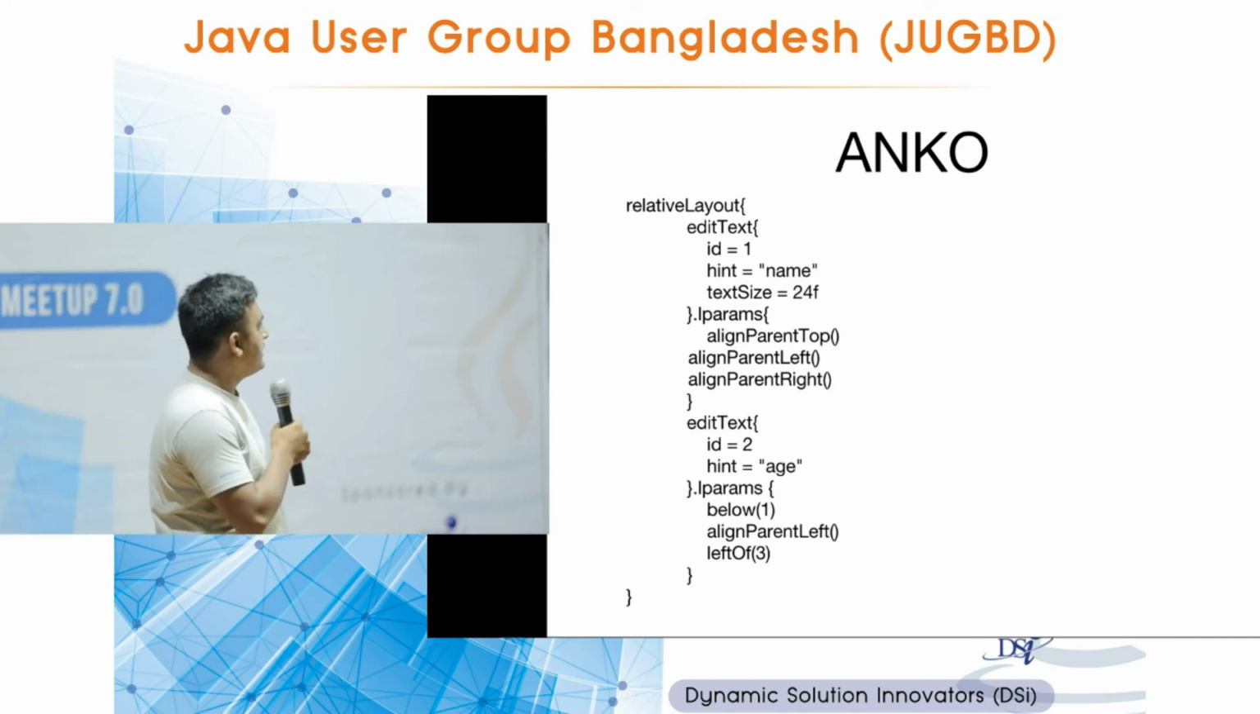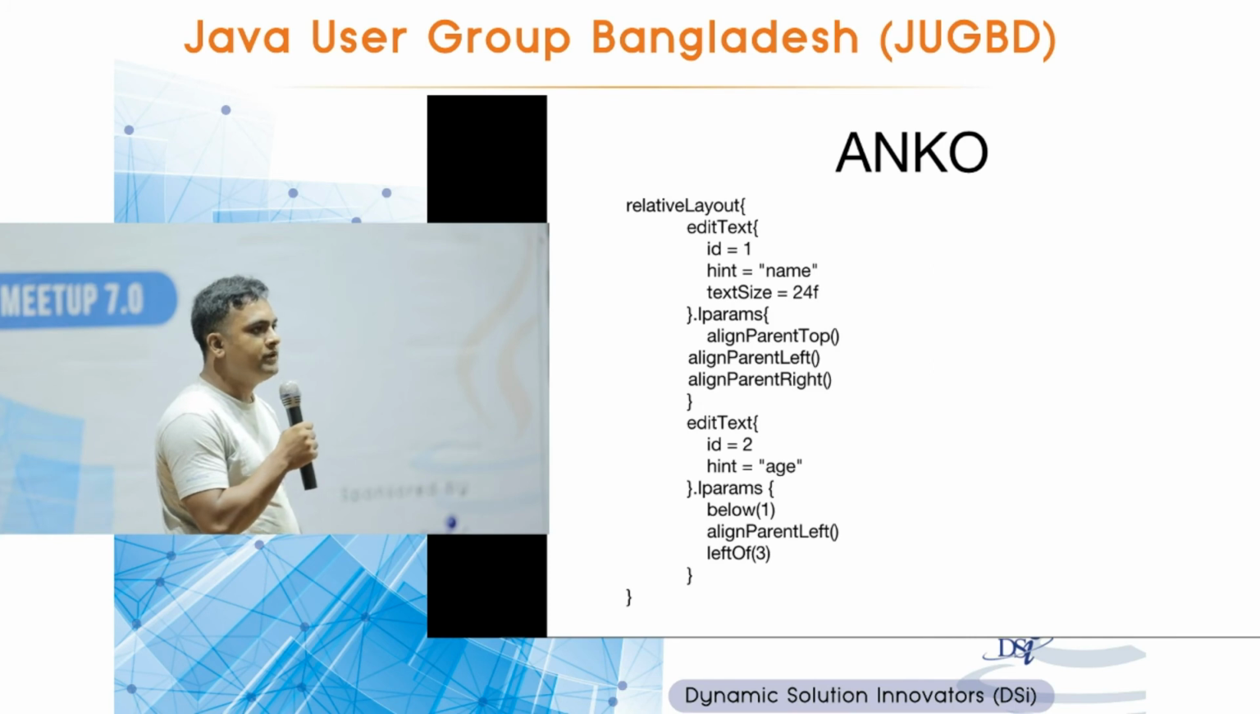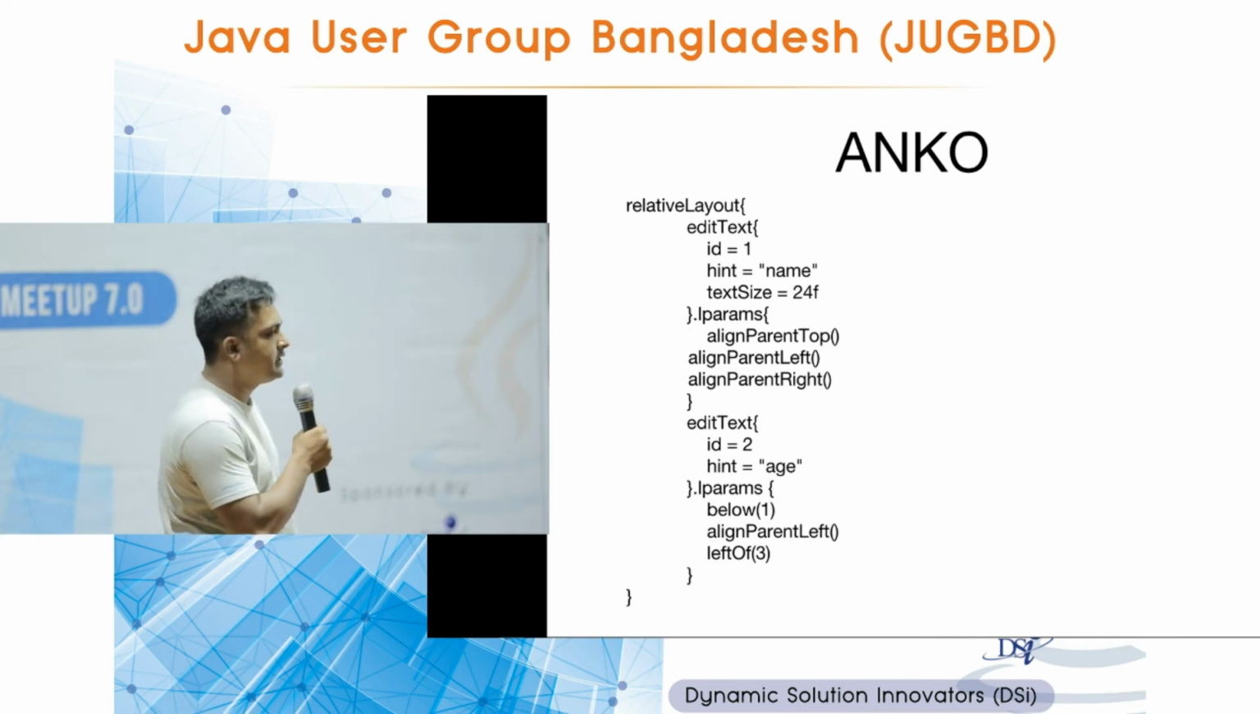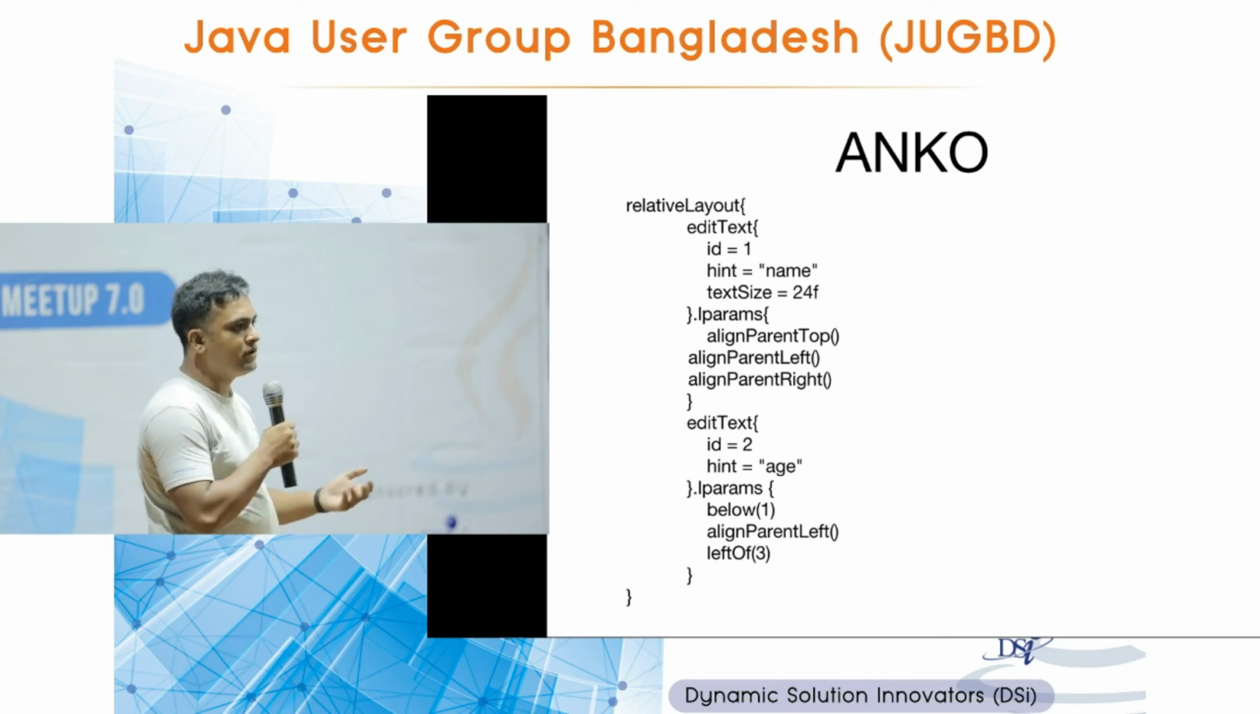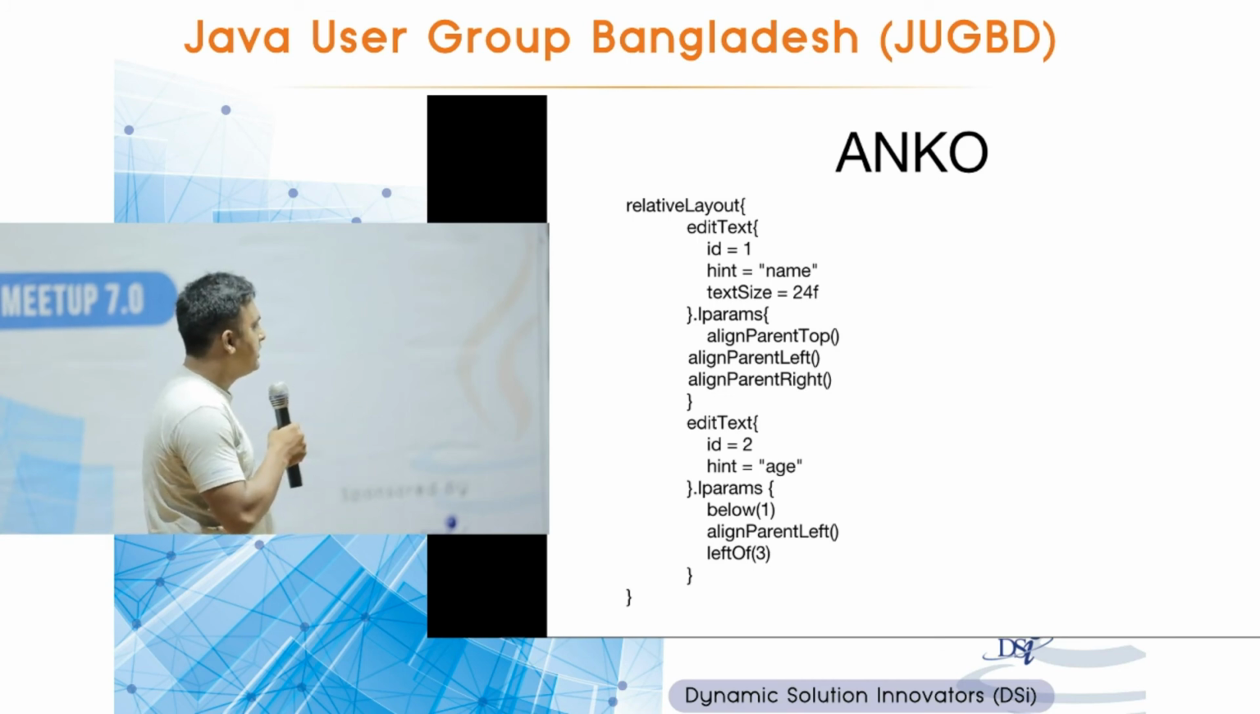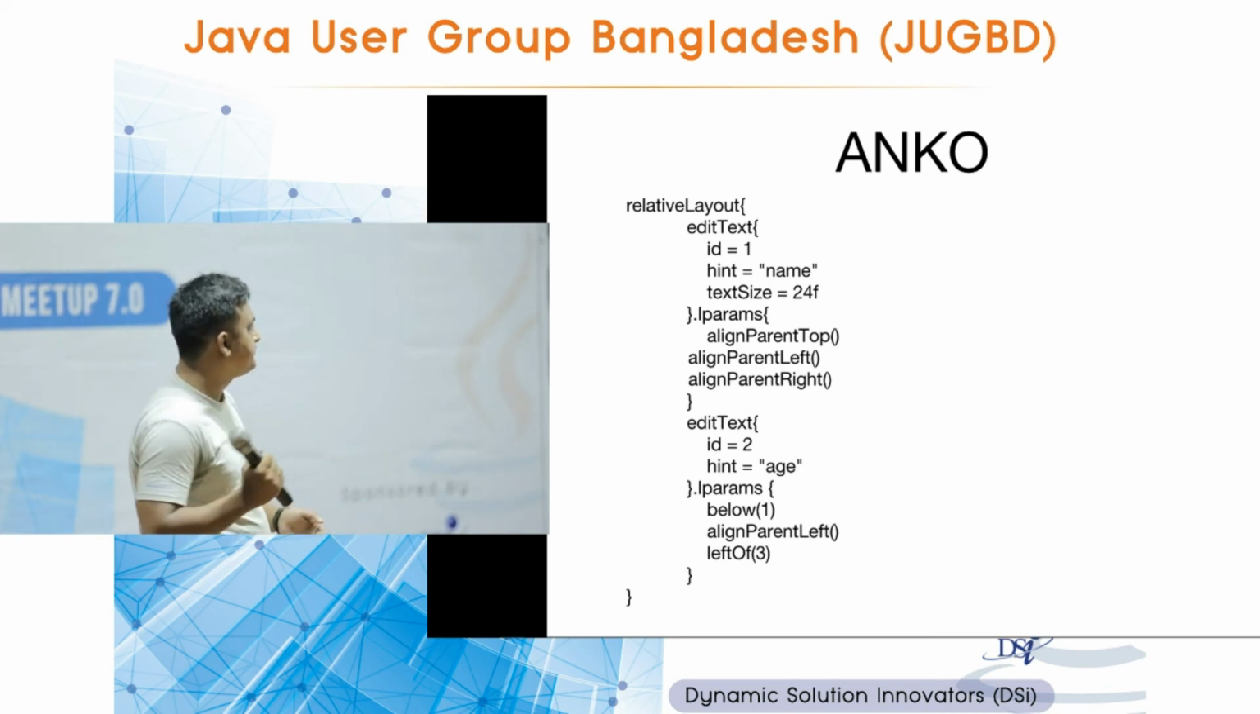So Anko is another library by Kotlin. It's for your Android development. If you're using the view layer in XML, we all are using it, you can replace it with Kotlin code using this library. It opens up the possibility of reusing code rather than saying the same thing over and over.